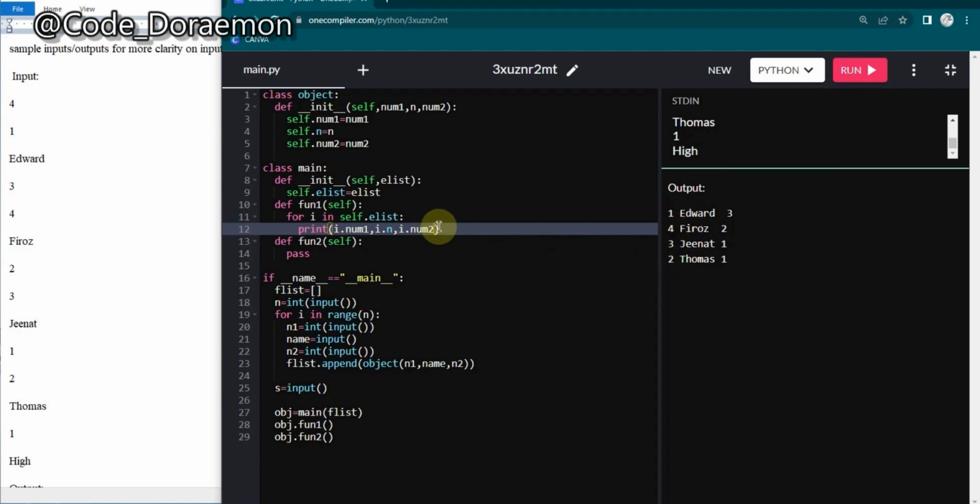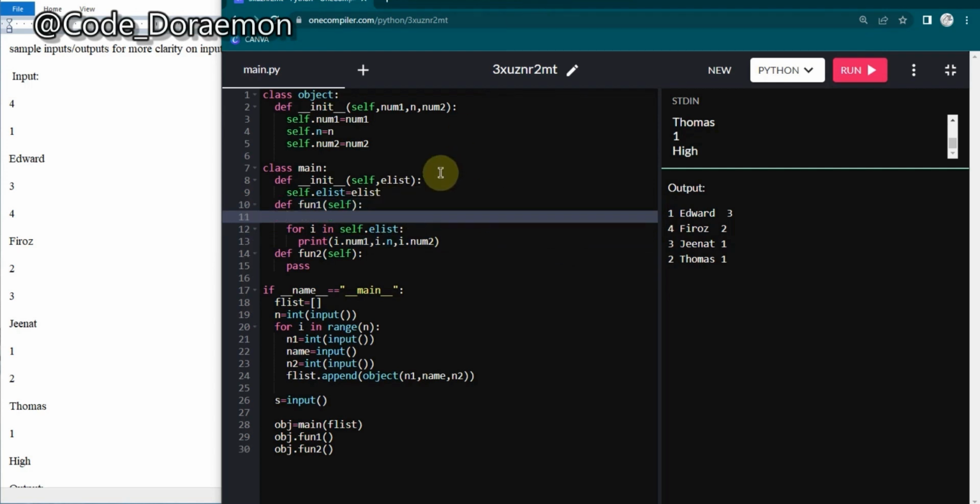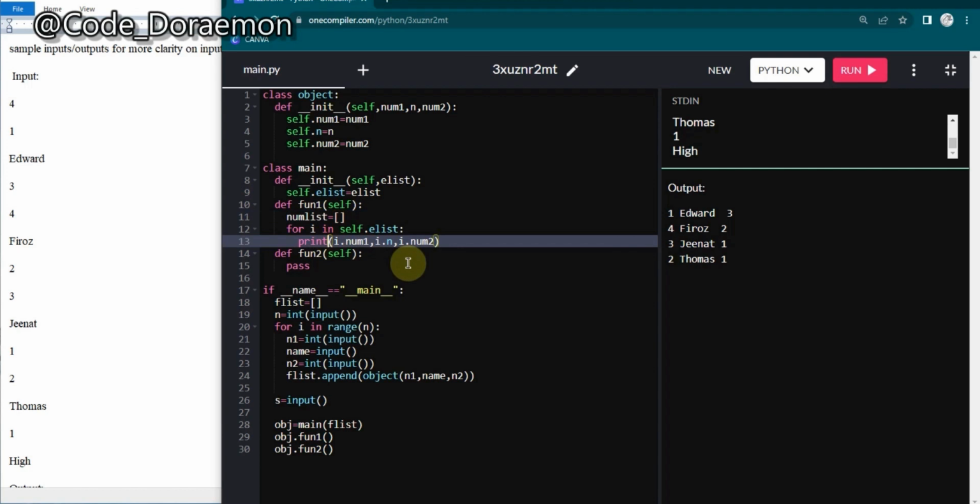I think in the first thing itself we get the unique numbers. So I'm just going to create a small list over here. What shall we name it? We'll name it numList, and declare it as an empty list. And here, instead of print, I'm going to append only the first numbers because it itself has 1, 2, 3, 4. If you want, you can add all the numbers, and then you can get the unique numbers too. I suggest adding all numbers because it would not be the same in all cases. So I'm going to add both numbers.